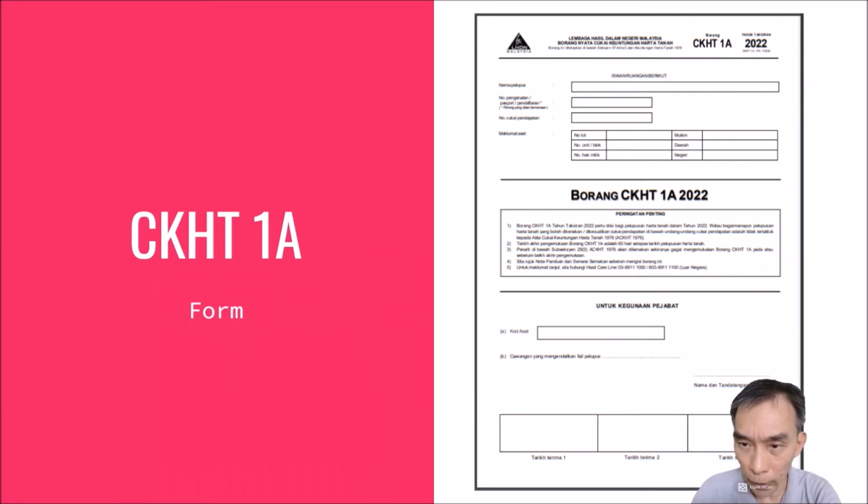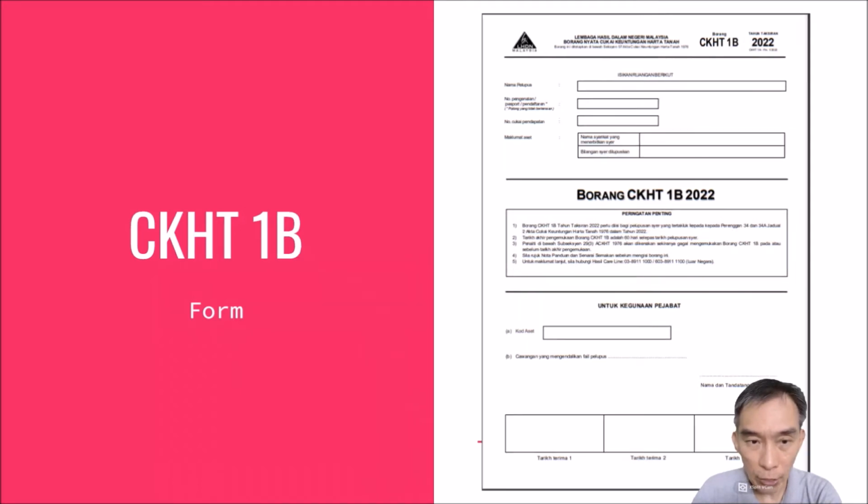CKHT 1A 2022, this one you can see, it is for the disposer, a person who disposes of real property, in this case land and physical real property. CKHT 1B is in fact similar for the disposer, but for disposer of shares in an RPC company. RPC stands for real property company share.